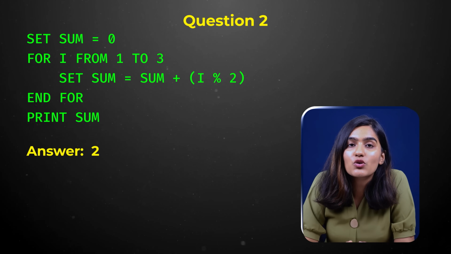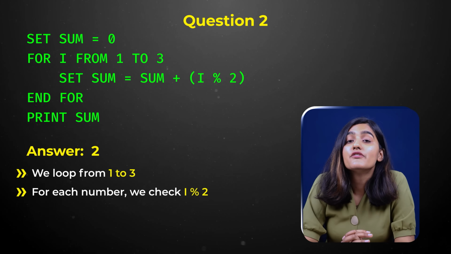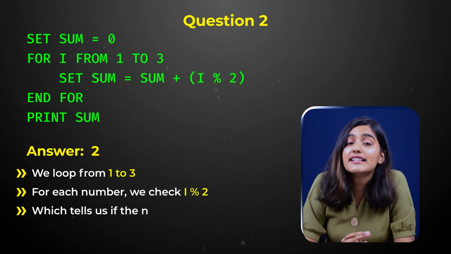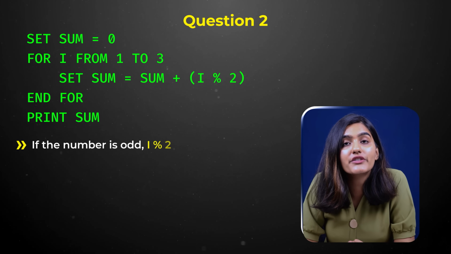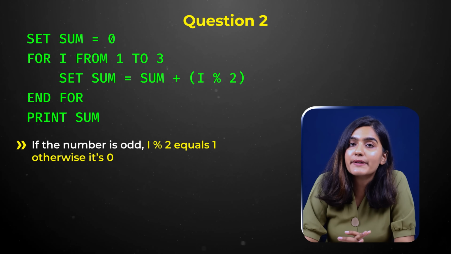So in the second question, we loop from 1 to 3, and check for each number. We check i mod 2, which tells us if the number is odd. If the number is odd, i mod 2 equals 1, otherwise it's 0. So let us break it down.